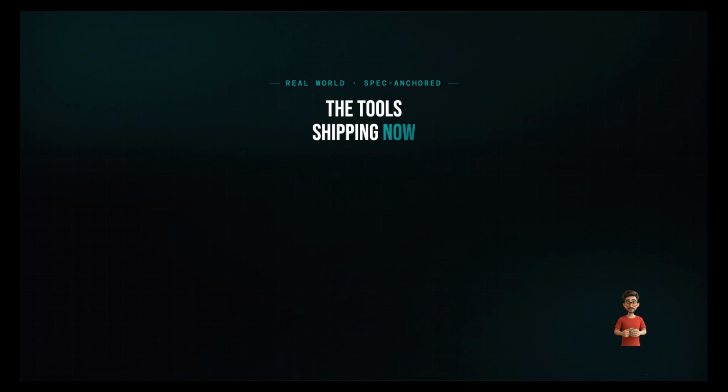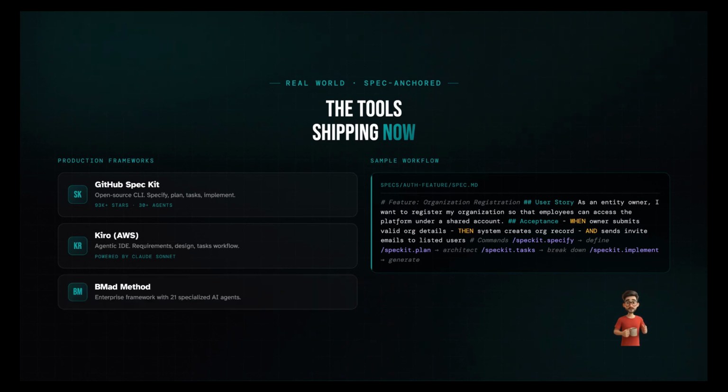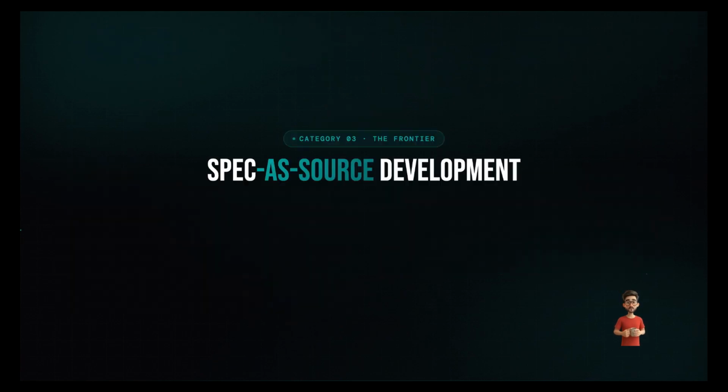This is where the real frameworks live. GitHub Spec Kit, an open source CLI with over 93,000 stars and support for 30+ AI coding agents. AWS Kiro, the agentic IDE powered by Claude Sonnet. BMad Method, an enterprise framework with 21 specialized agents covering the full workflow.